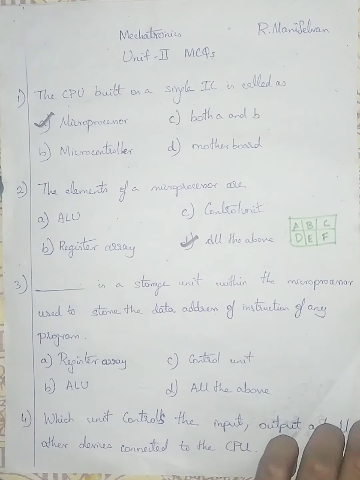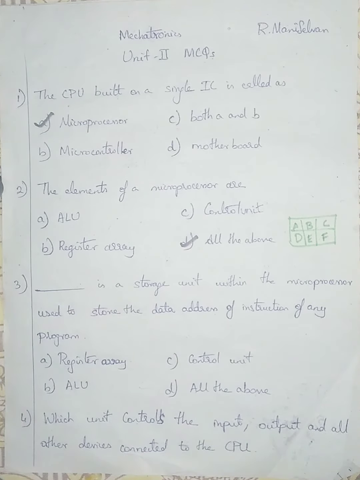If this is a village, if you get a letter for A house, the letter will be going for A house only. If the letter is mentioned as B, it will be going for B house only. Similarly, there will be a set of addresses in the microprocessor itself, similar to our house addresses in villages, cities and all. Those addresses will be stored in the register array.